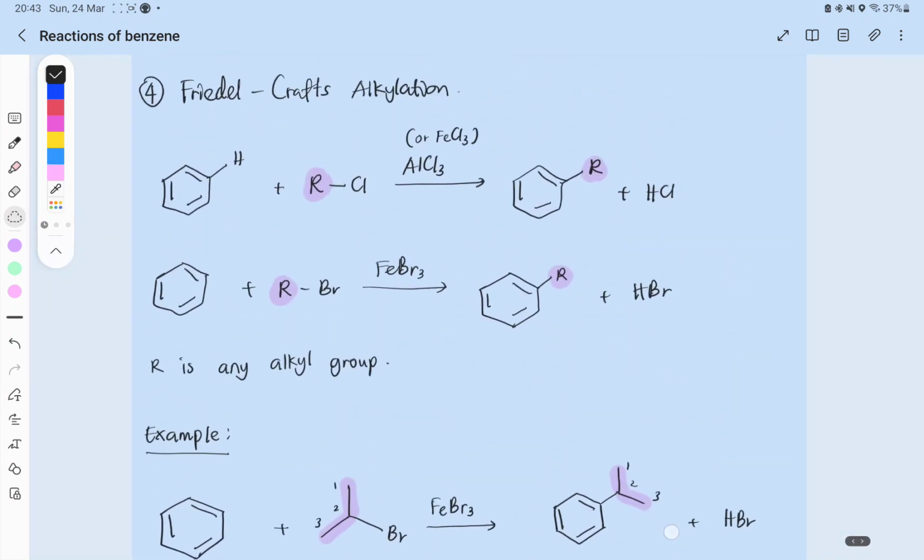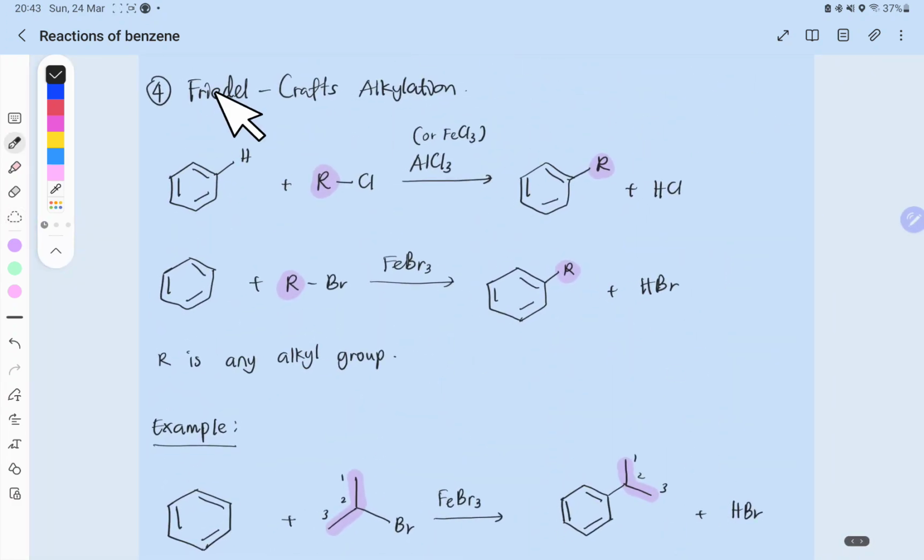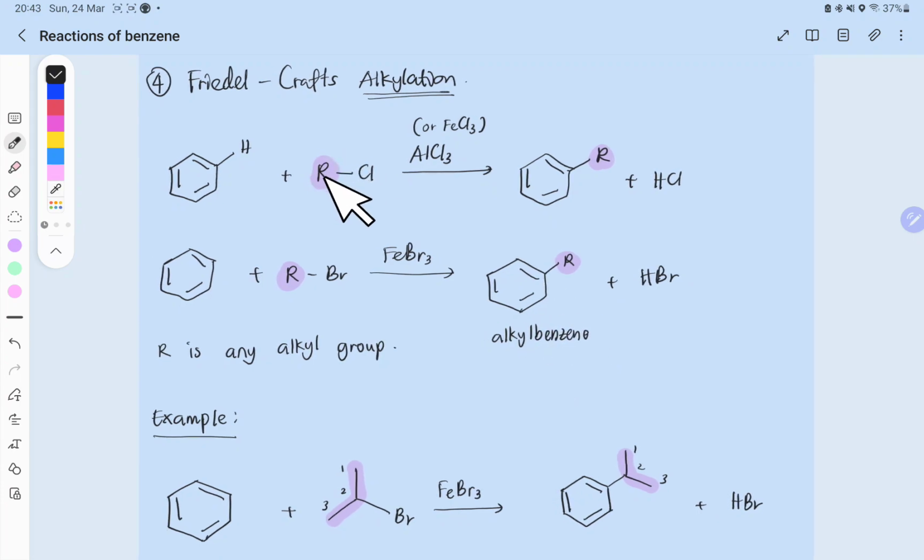Now, the last reaction that benzene can participate in is called Friedel-Crafts alkylation, where we replace hydrogen with an alkyl group straight away to make alkyl benzene. And looking at this, we can use a chloroalkane or a bromoalkane, where R can be any alkyl group.